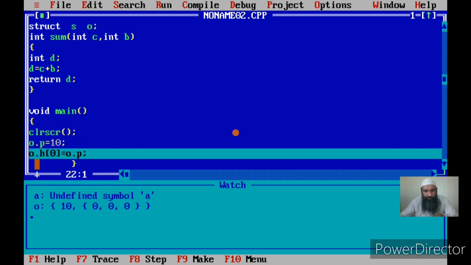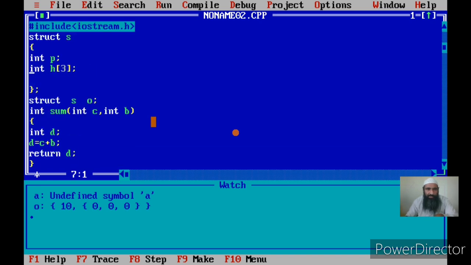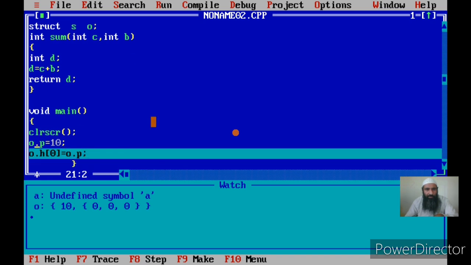Now once I say O.H of 0, O.H of 0 is this element, that is the first element. H of 0, H of 1 and H of 2, because it has been declared as an array of 3 elements. If you see here in the definition of the structure, H has been declared of 3 elements, and in the next step I have declared a structure variable. Now through that variable I first use O.P, accessing the first member of that variable, because that variable will have two members, as is clear from the definition of the structure. Now O.H is another member.